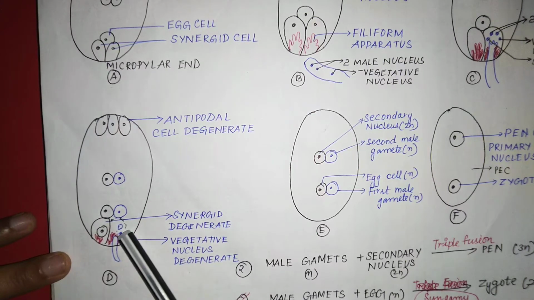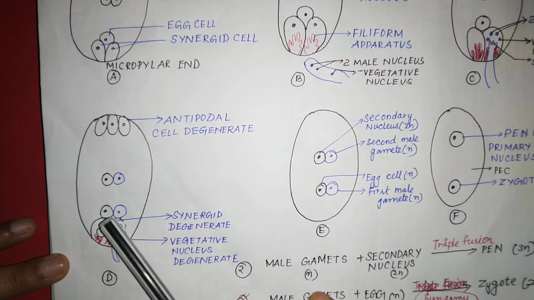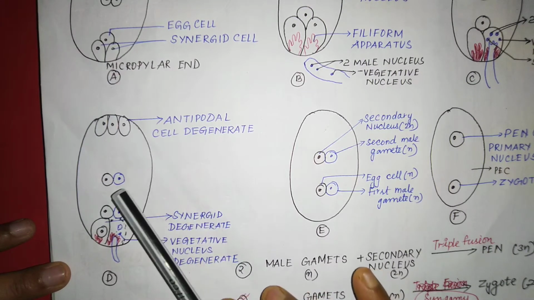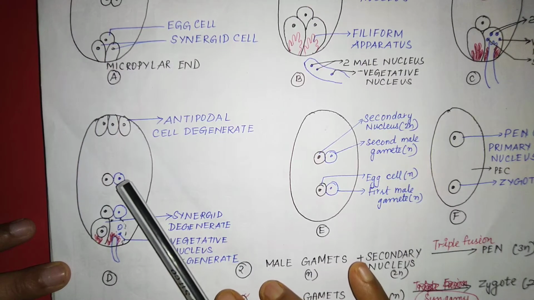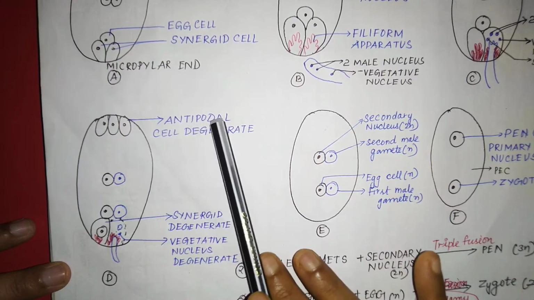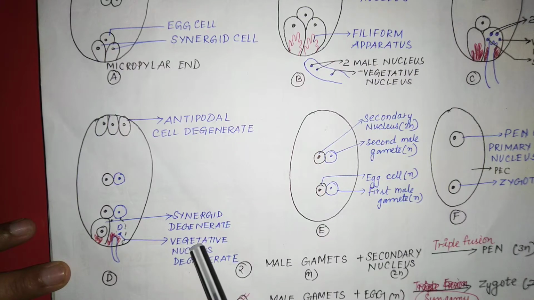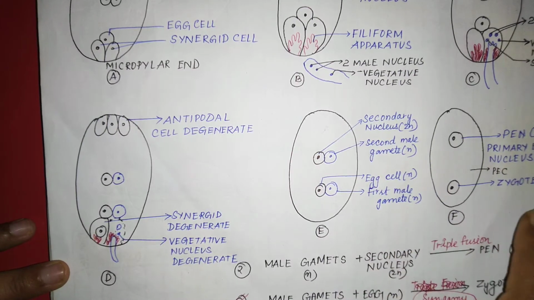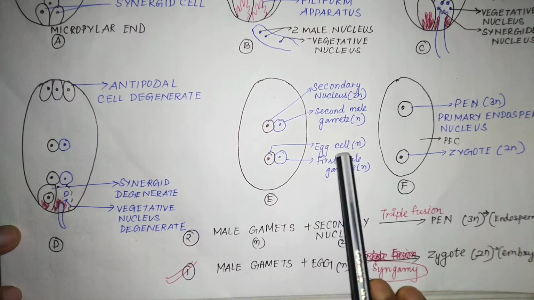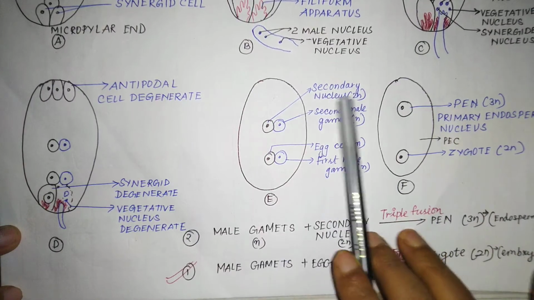as a result of which the first male gamete fuses with the egg cell and the other male gamete fuses with the secondary nucleus. Meanwhile, the antipodal cells degenerate, the synergid cell degenerates, and the vegetative nucleus also degenerates. As I told, the first male gamete will fuse with the egg cell and the second male gamete will fuse with the secondary nucleus.